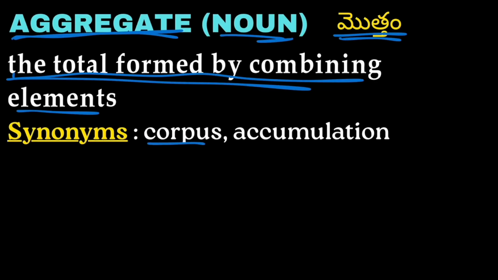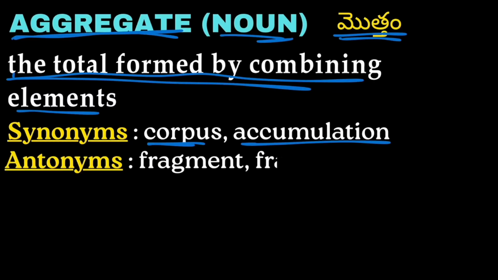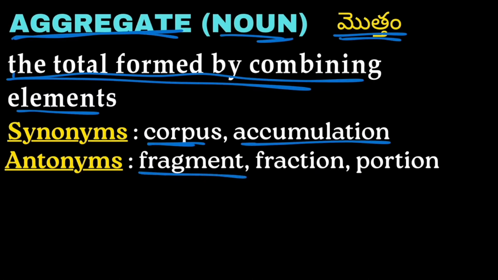Synonyms: corpus, accumulation. Corpus and accumulation are the synonyms for aggregate. Antonyms: fragment, fraction, portion. Fragment, fraction and portion are the opposite words for aggregate.